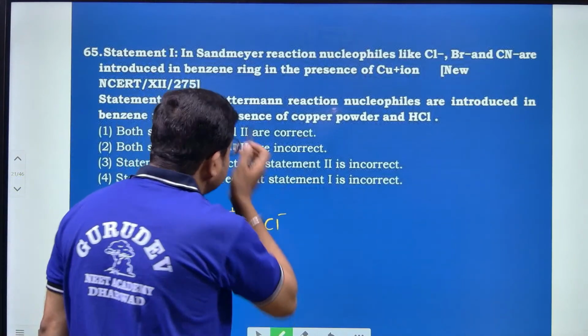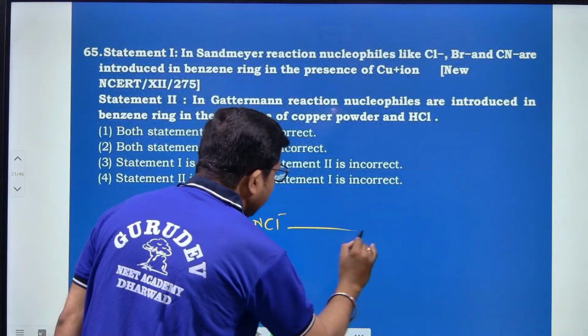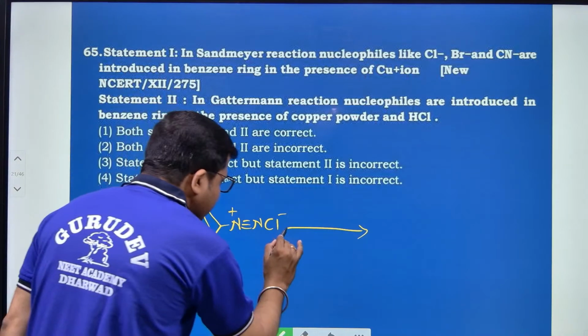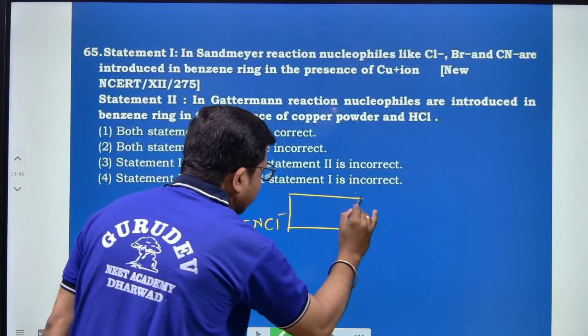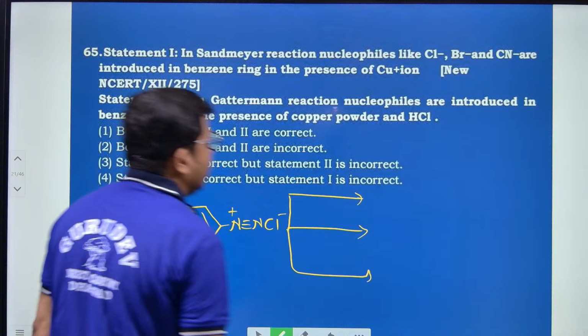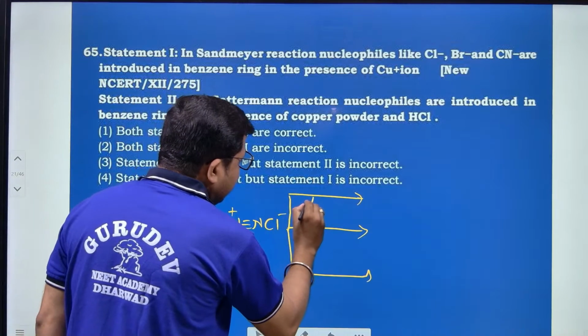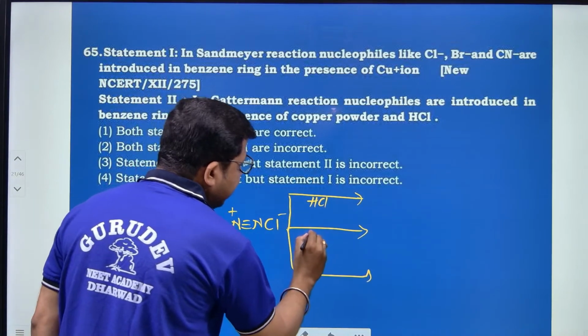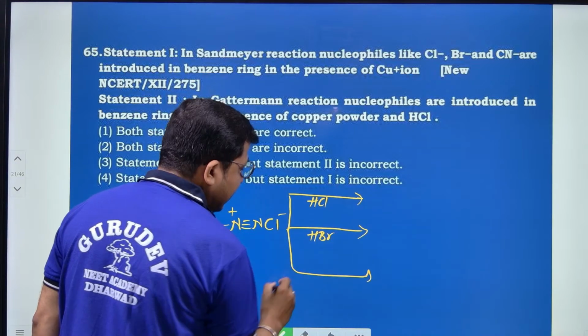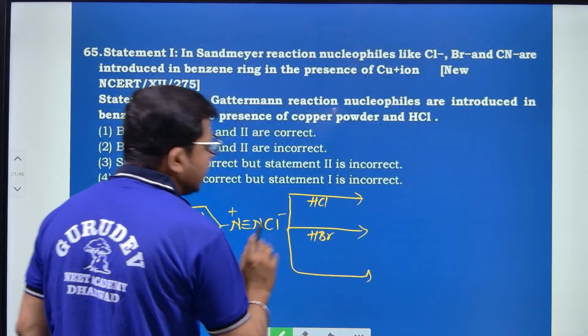Next, here we use HCl acid, here HBr acid, and here CuCN directly.